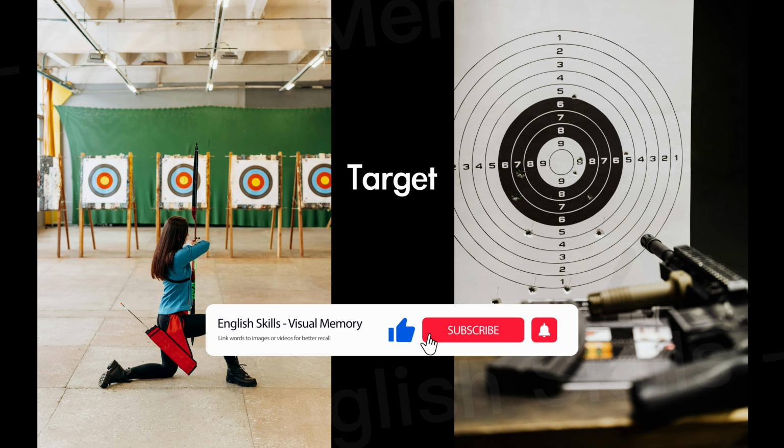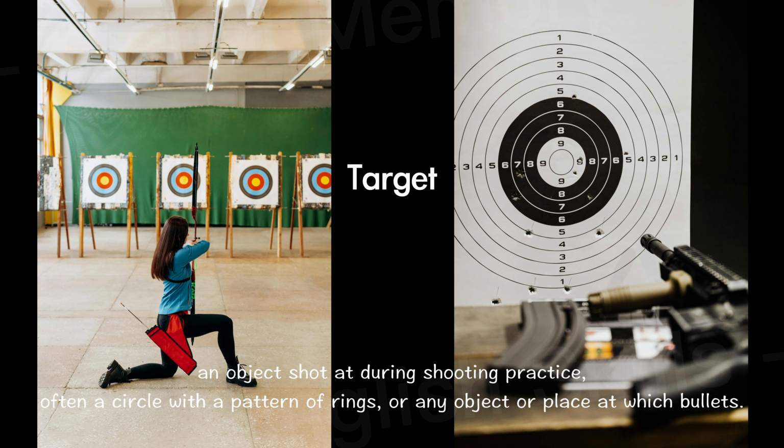Target. What is target? I had 10 shots, but I didn't even hit the target. Target. An object shot at during shooting practice, often a circle with a pattern of rings, or any object or place at which bullets